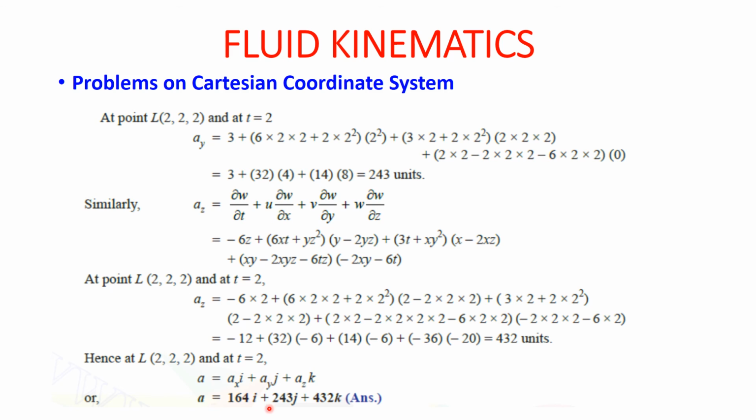You can easily find the magnitude A also, under root ax square plus ay square plus az square, but we are only required to find this equation. So guys, this is the end of the particular continuity equation, fluid kinematics part 3, where we have seen the rate of flow or discharge and how to calculate it, then also how the Cartesian coordinate system is used in finding the continuity equation, and at the same time how the problems are solved based on the Cartesian coordinate system.